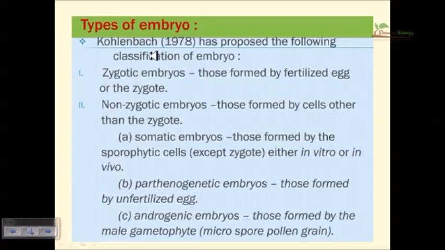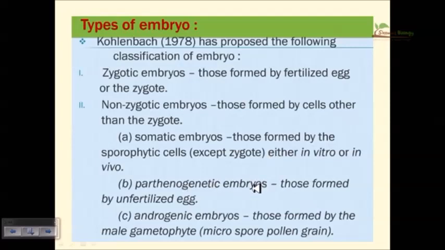Now, types of embryo. There are mainly two types: zygotic embryo and non-zygotic embryo. A zygotic embryo is formed due to the formation of a zygote, mediated by fusion of male and female gametes. Non-zygotic embryos can be further divided into three types: somatic embryo, parthenogenetic embryo, and androgenic embryo. Somatic embryos are those formed by sporophytic cells, except for zygote formation, in vivo or in vitro, in any condition.